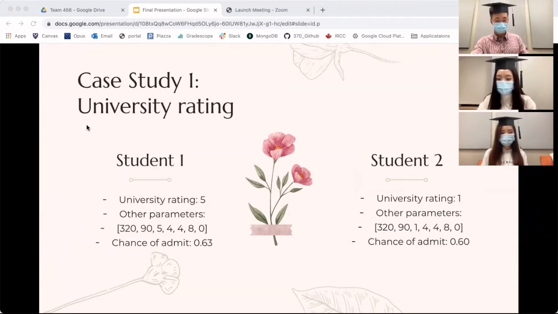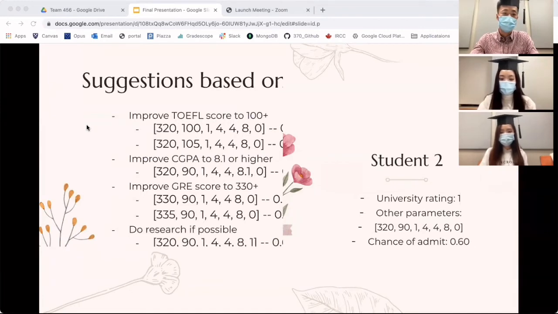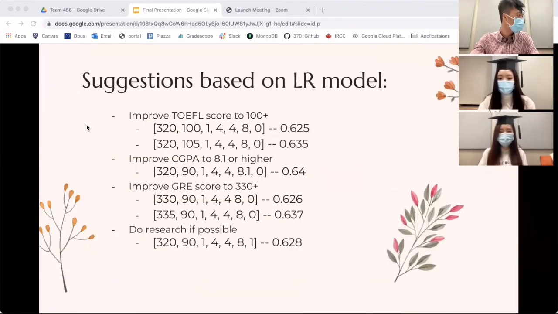Then we analyzed how student 2 can improve to achieve a higher possibility of being admitted. Here are four suggestions for student 2 based on the linear regression model. Overall, if student 2 increases either TOEFL, GRE, or CGPA, he or she will have a higher chance of being admitted. Research experience would also help, just in a minor way.